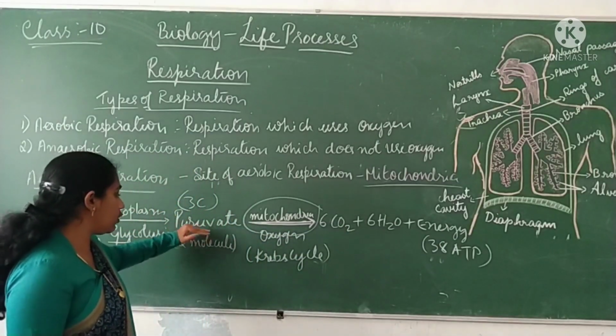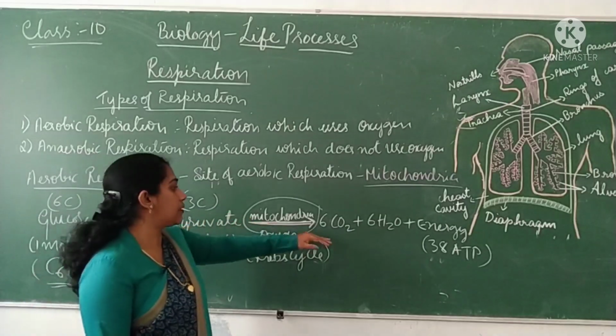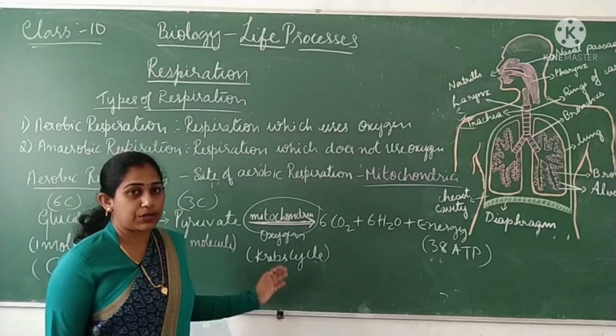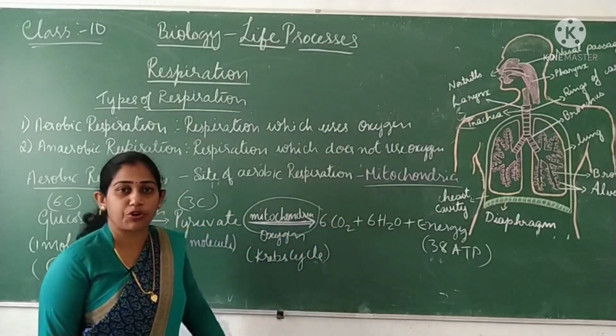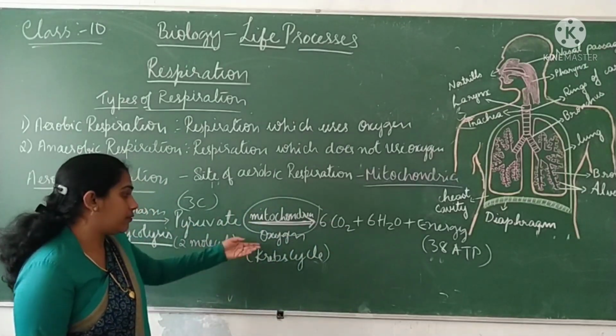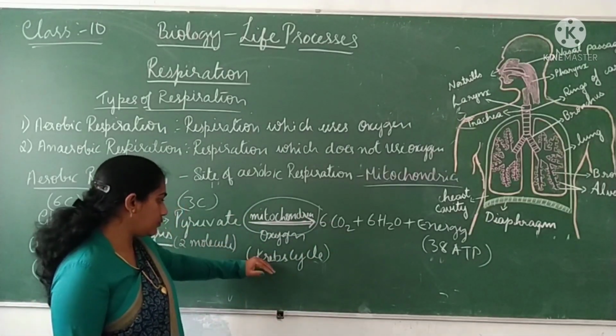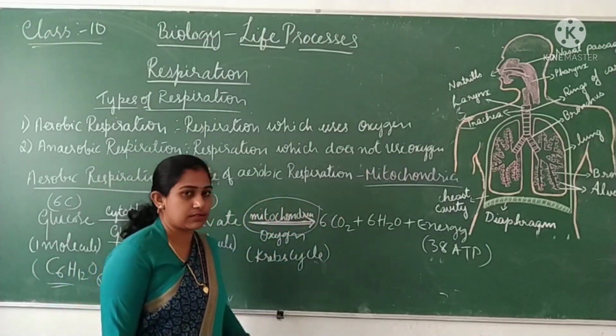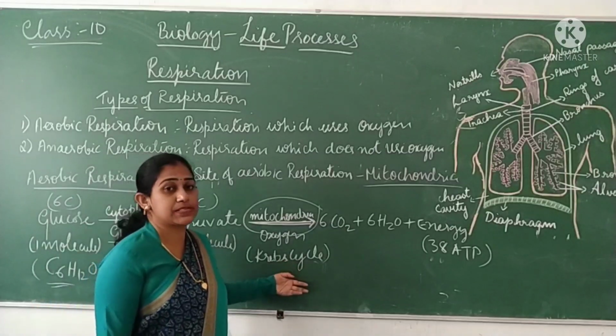So here breaking down of pyruvate into carbon dioxide and water happens where? It happens in the mitochondria. That process enters into the mitochondria of the cell, and wherein oxygen has been used up. So this is also called as Krebs cycle, wherein pyruvate is broken down into carbon dioxide and water. It is also called as Krebs cycle.